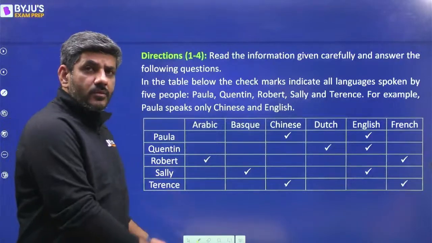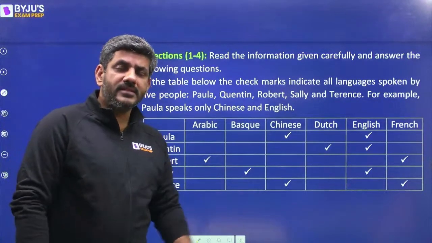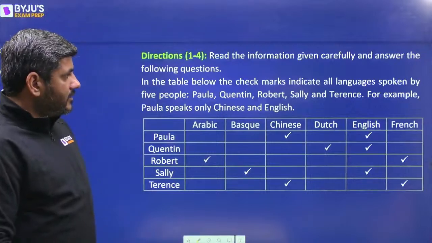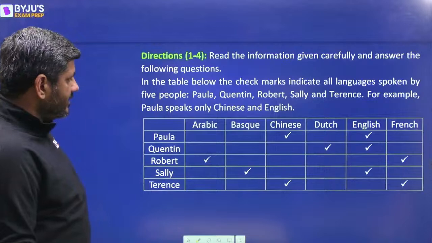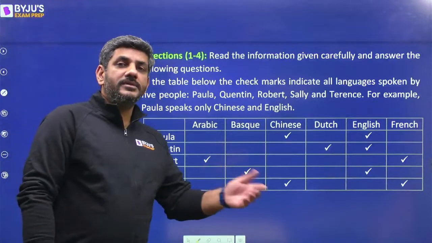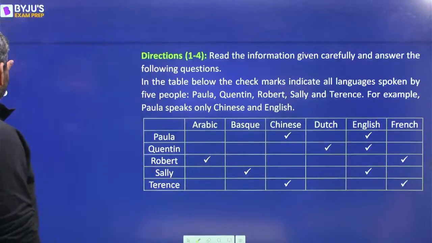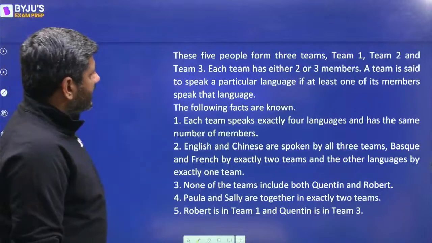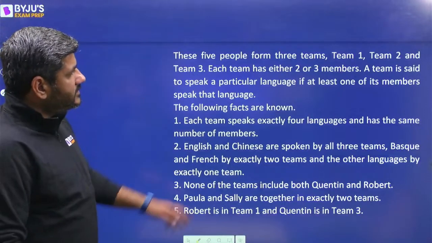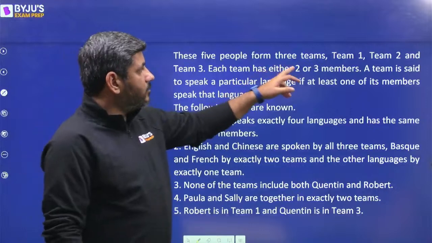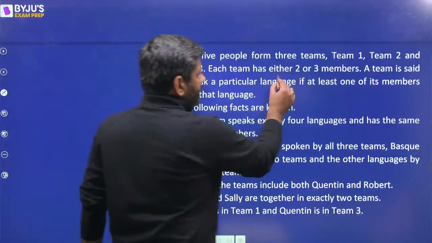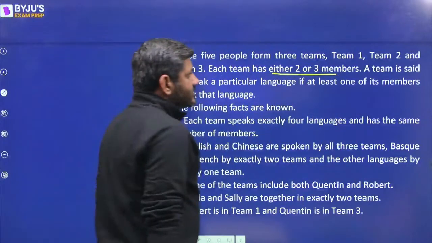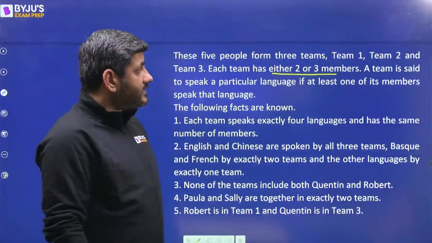Of course, this table would be available on the upcoming slides as well as and when needed. But this is what the data is about. So you have the data here about which languages they can speak. What next? After that, I have these 5 people form 3 teams. Team 1, Team 2 and Team 3. Each team has either 2 or 3 members, right? Each team has either 2 or 3 members.